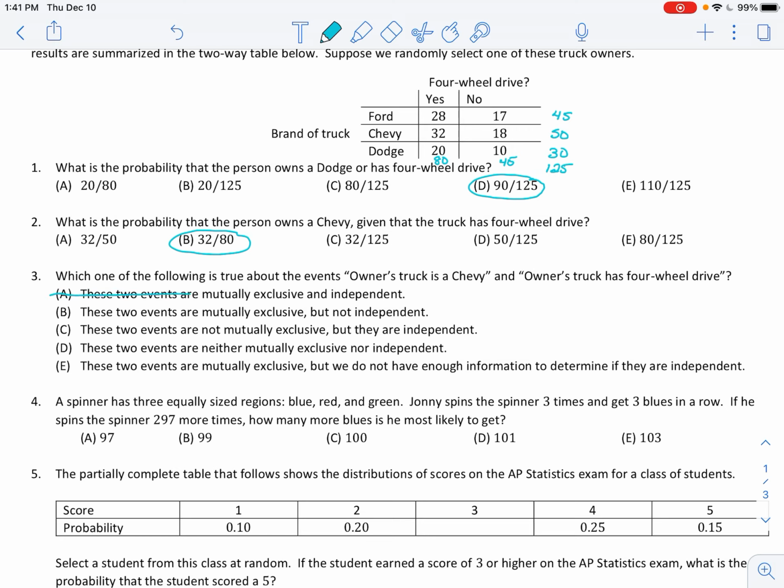So it's not going to be A because it said they were mutually exclusive. Similarly, I know it's not B. And it's not going to be E because the two events are not mutually exclusive. So we know that they're not mutually exclusive. Now we have to determine whether these events are independent.